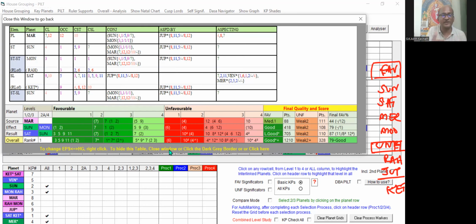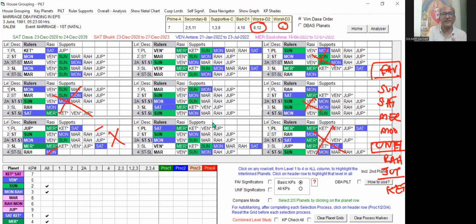Or you can check with the PILT table also. So there are different types of tables, like different tools for the user's benefit to identify which planets can be favorable or not. According to the case and the requirement, they can choose. So you can see this Mars has got unfavorable in the starting. These are all good. So that way Mars is having some weakness.